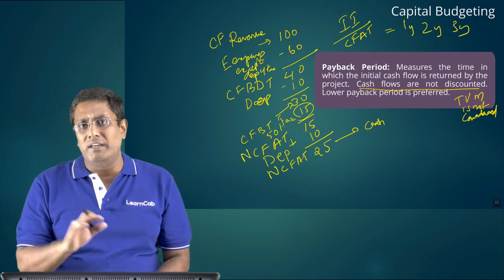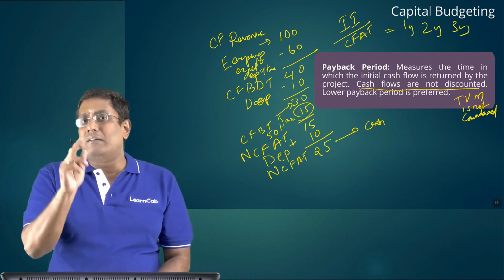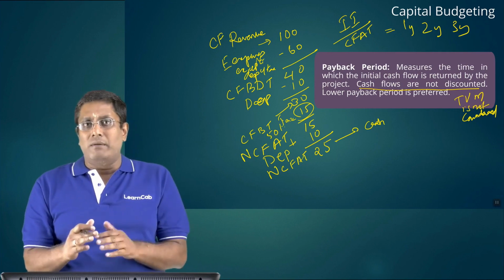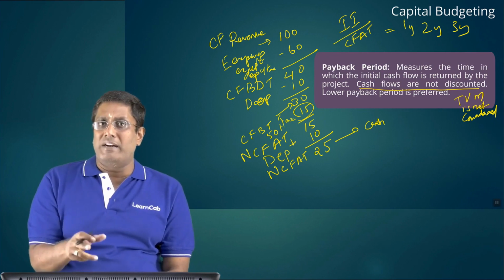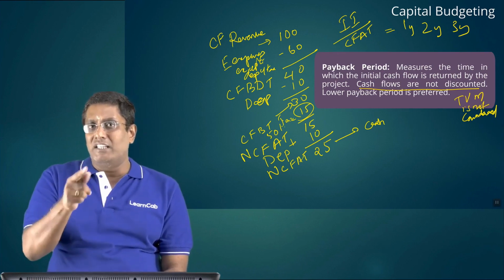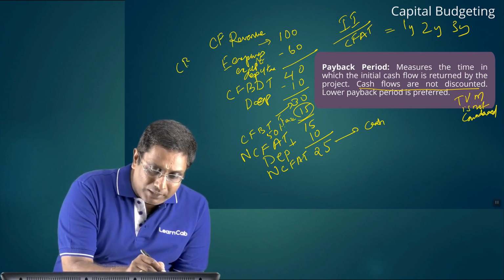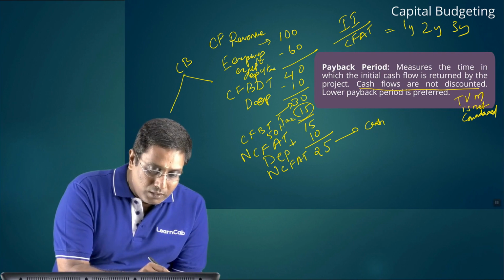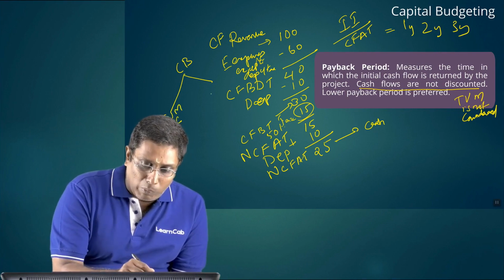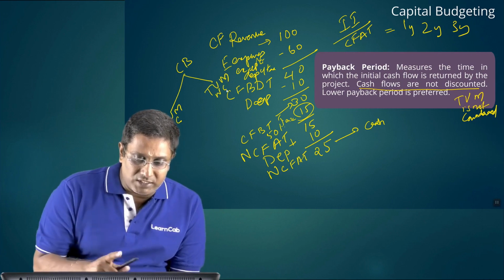So that is what payback period says. In capital budgeting techniques, I am again coming to the broader classification. After seeing the first technique, I am coming back to the broader classification and I will explain one by one. Capital budgeting has two things. One is called time value of money considered. One is called time value of money not considered, NC.